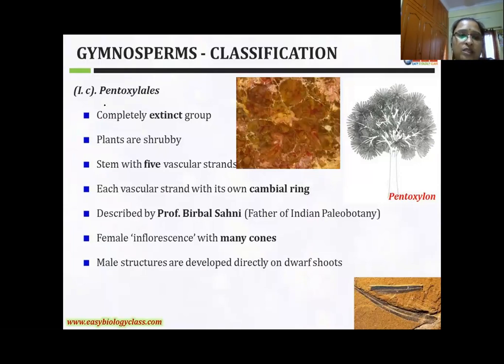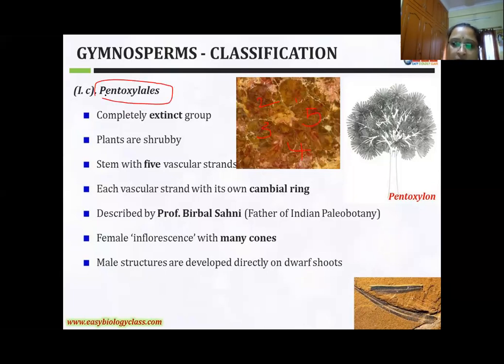Why is the name called this? Pento means five, xylales means xylem. In this order of plants, you can observe five xylems in the stem section. See here, this is the Pentoxylales plant habit. In this chart, see girls, this is the first xylem, this is the second xylem, this is the third xylem, this one is the fourth xylem, this is the fifth xylem. That's why this order is called Pentoxylales.